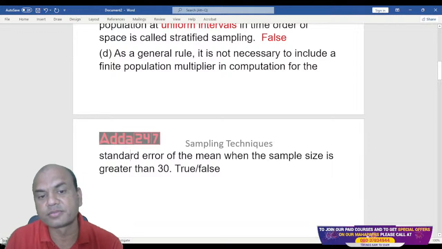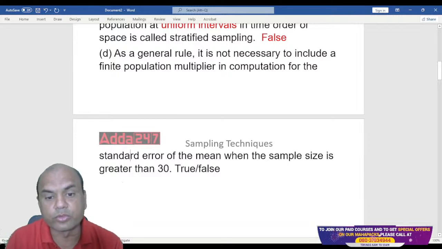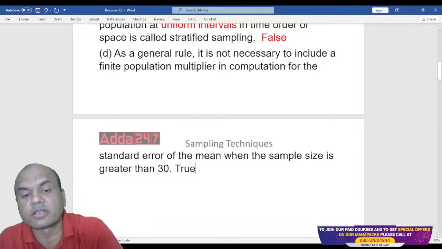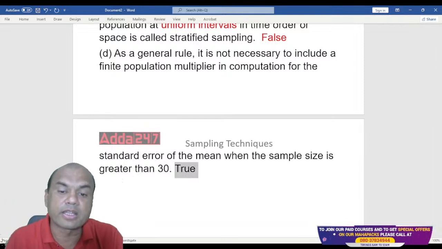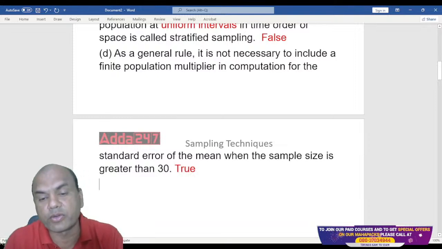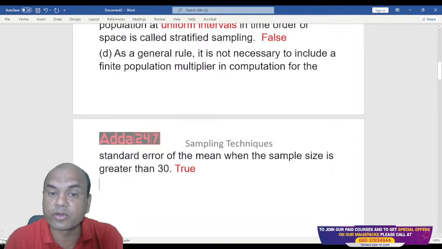Yes, it is true. 30 is the true answer. It should be greater than 30. Then the finite population multiplier is not required in that case. So the minimum sample size is 30 for these cases.